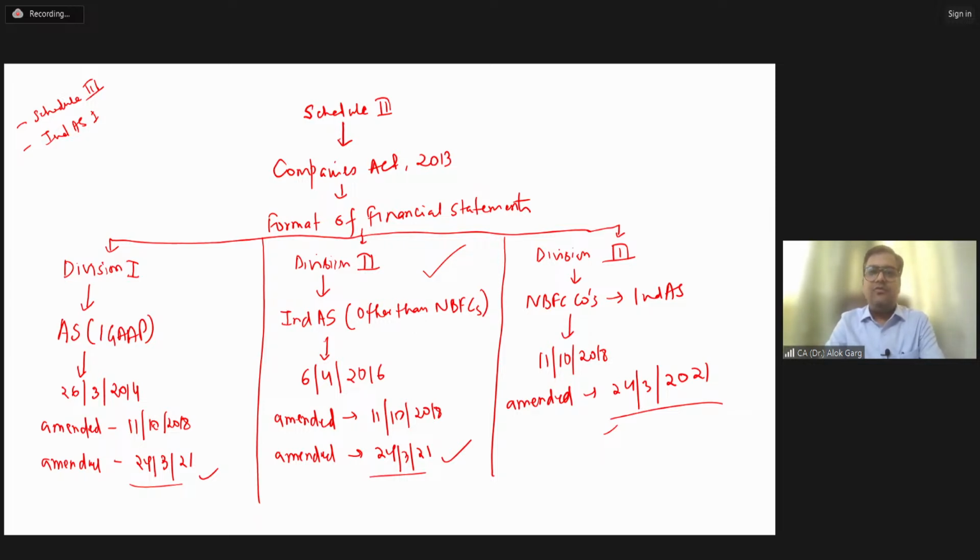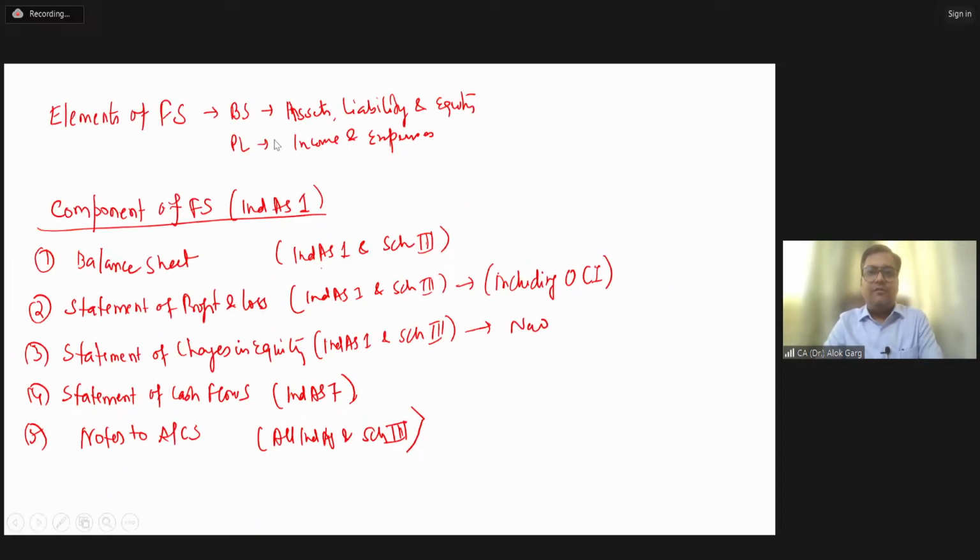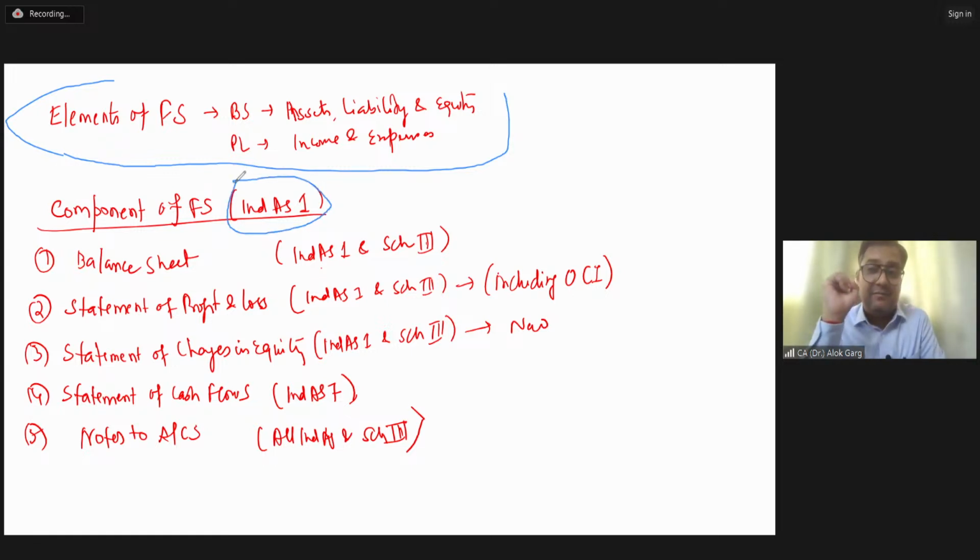Now coming to the component of the financial statement. Don't get confused between the element and component. Whenever I ask this question to chartered accountants, not only students, even they will give me the answer that element of financial statement is balance sheet, P&L, cash flow. These are not elements, these are components. This is defined under Ind AS 1. Schedule 3 has not defined the component of the financial statement. Always remember, Ind AS 1 has defined it.